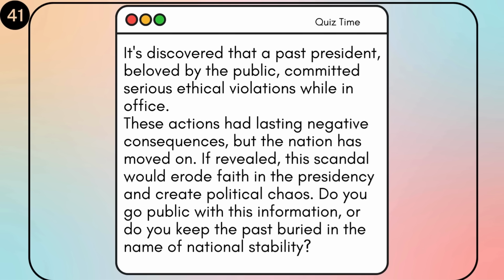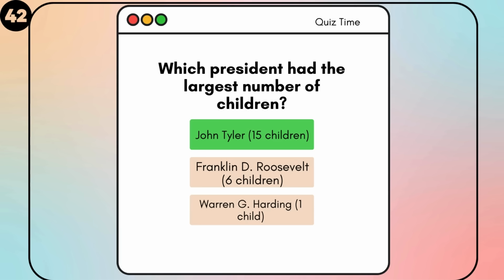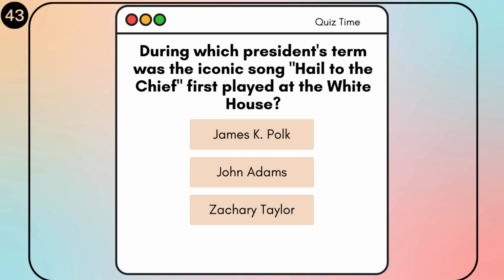Which president had the largest number of children? John Tyler, Franklin D. Roosevelt, Warren G. Harding. John Tyler, 15 children. During which president's term was the iconic song Hail to the Chief first played at the White House? James K. Polk, John Adams, Zachary Taylor. James K. Polk.